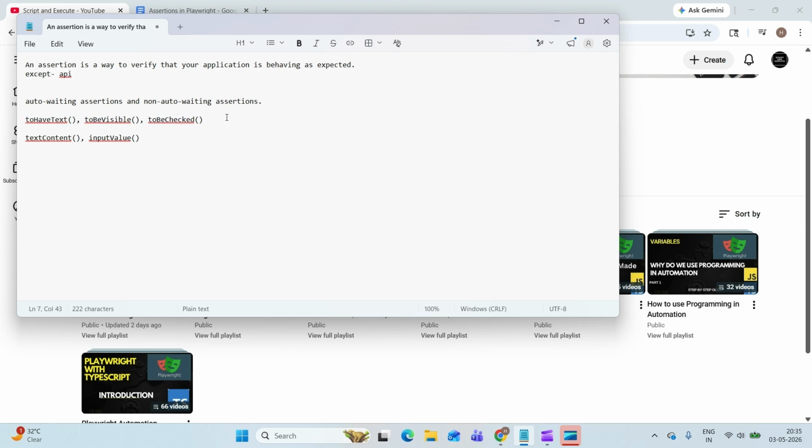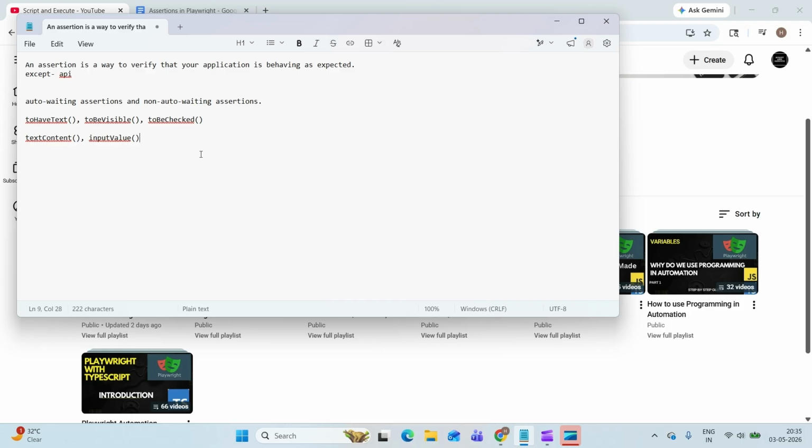On the other hand, non-auto-waiting assertion means we manually fetch a value from the application, store it in a variable, and then perform the assertion ourselves. In this case, Playwright does not wait or retry.